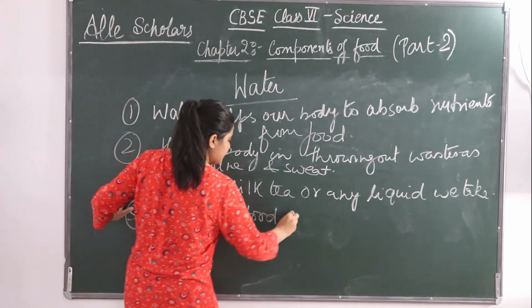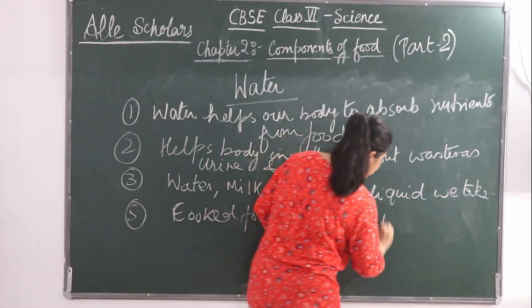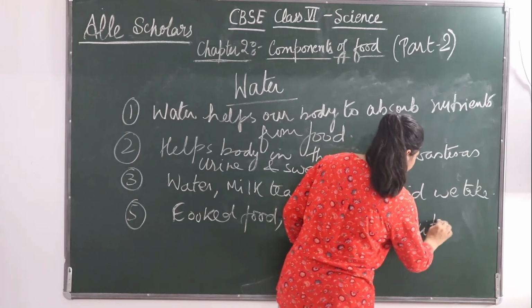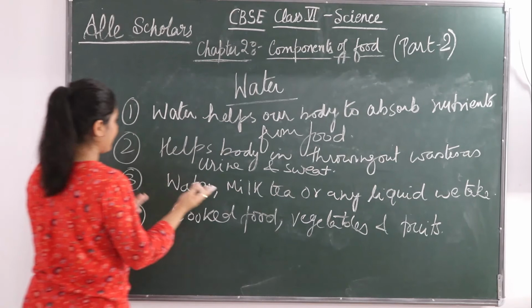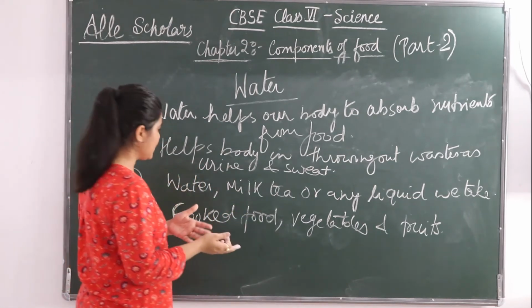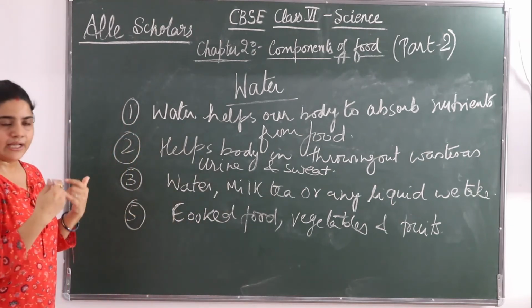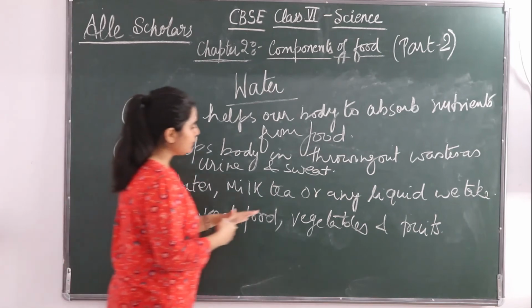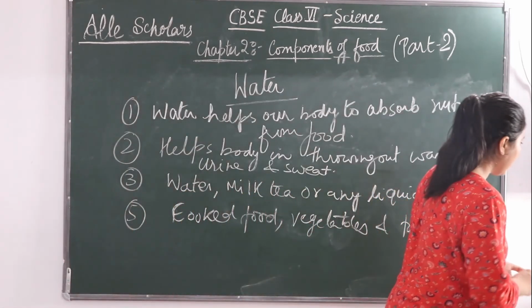and vegetables and fruits. Okay, so this was about water. Water helps our body to absorb nutrients from food, helps our body in throwing out waste as urine and sweat. Water, milk, tea and any other liquid we take gives us water. Cooked food, vegetables and fruits also contain water in it.